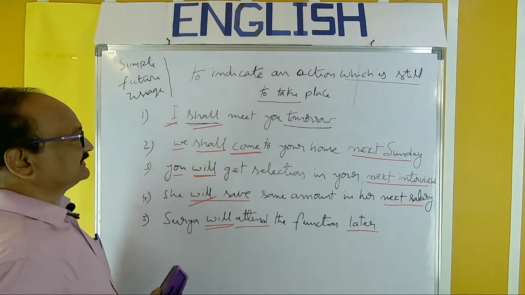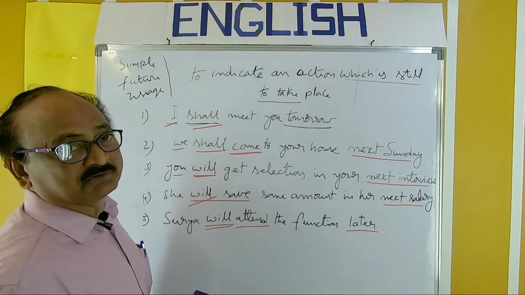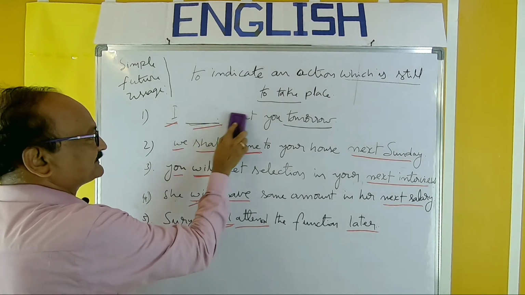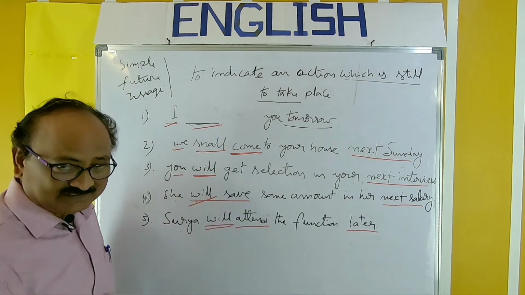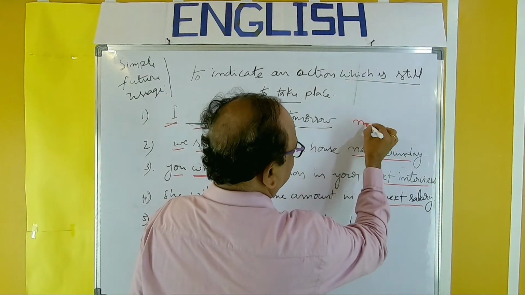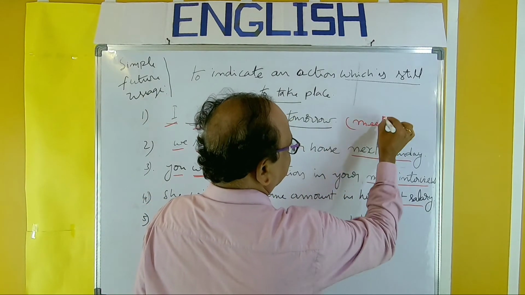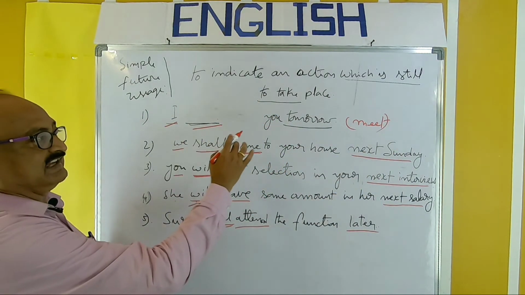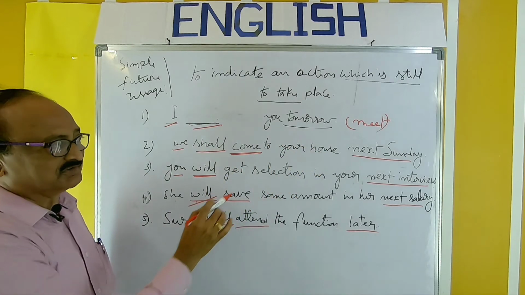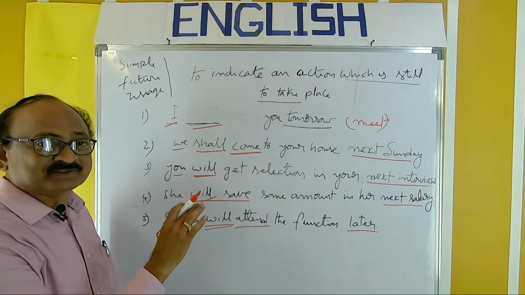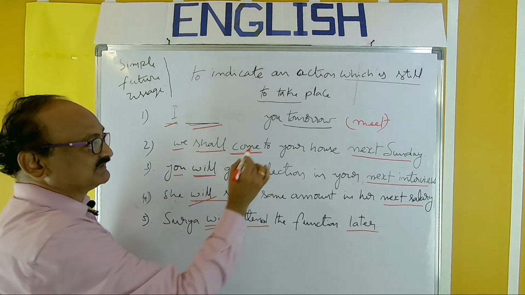Take the same example. I shall meet you tomorrow. In the examination, this part is kept blank: I dash you tomorrow, and the verb given is meet. How will you recognize the tense?